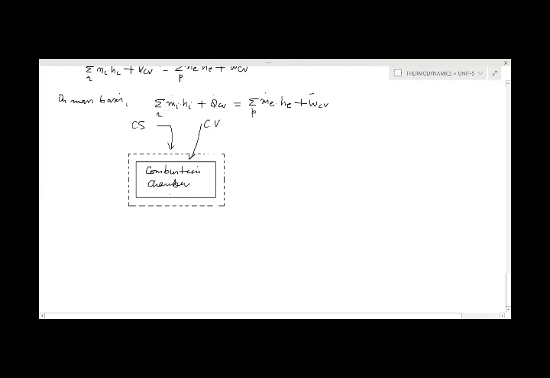Now in this combustion chamber, suppose there are reactants that will react. We take n1 moles of reactant 1 and n2 moles of reactant 2.